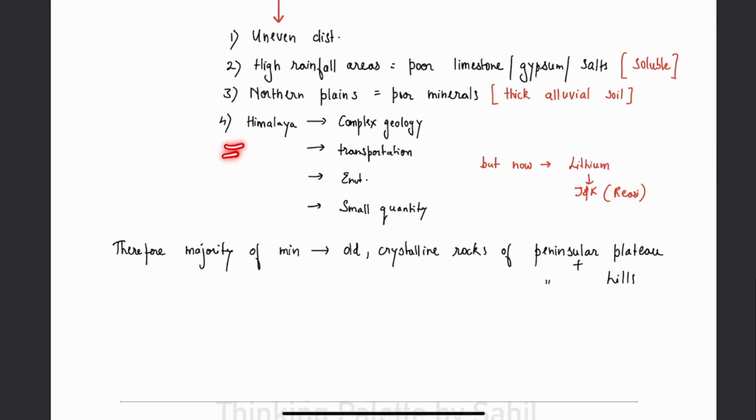Then the Himalayas. In the Himalayas some mining goes on, but a lot of mining does not happen here. Number one, because of complex geology; homogeneous rocks are not found in that much quantity. Then transportation is very difficult, then there are environmental factors, and the reserves are small in quantity. So a lot of mining doesn't go on in the Himalayas. Though recently, in the Reasi region of Jammu and Kashmir, lithium reserves have been found.